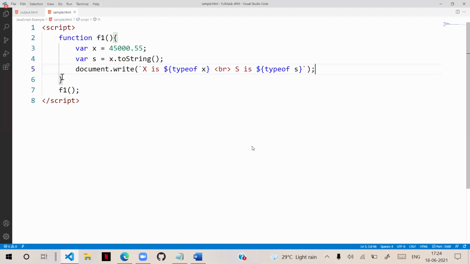So this is the best way. Without that also it will work, but it is always recommended to convert into a string and configure that.